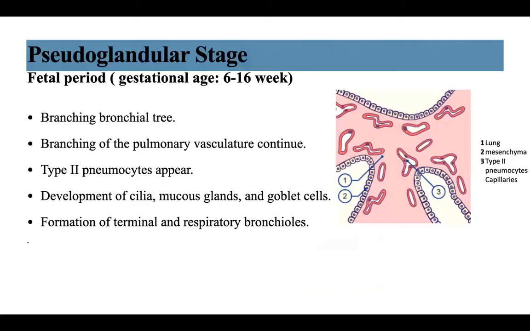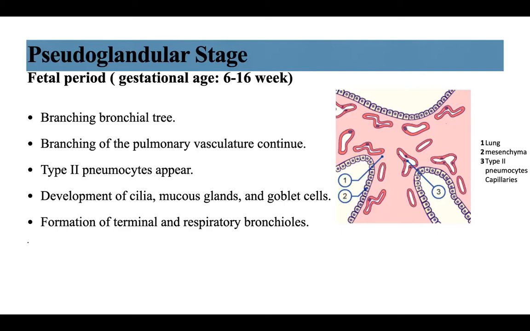The second stage of lung development is the pseudoglandular stage. Now the embryo is a fetus at gestational age of 6 to 16 weeks. The lung has a gland-like appearance, and the previously formed bronchial tree branches. Also, there is branching of the pulmonary vasculature, and type 2 pneumocytes appear.